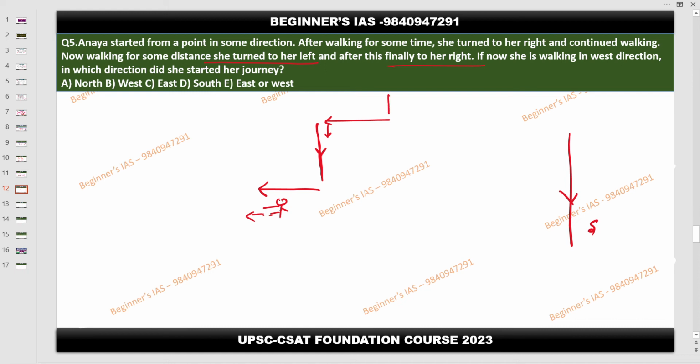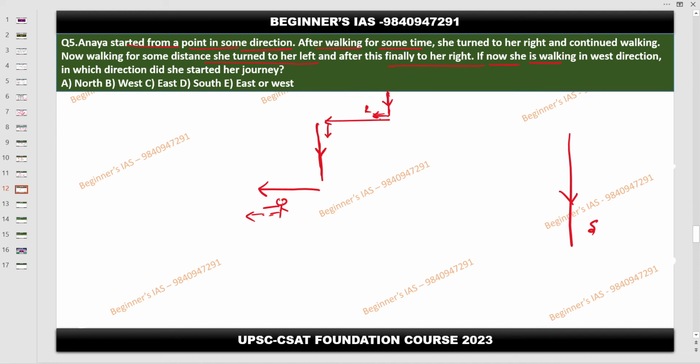If she is walking in this direction, then only this is going to be her right. Yes or no? Hanya started from a point in some direction. After walking for some time, she turned to her right, and continued walking.